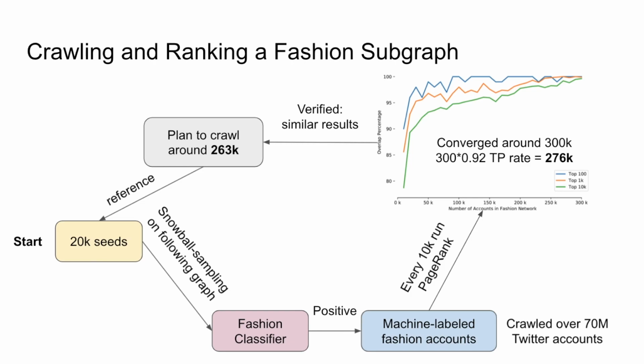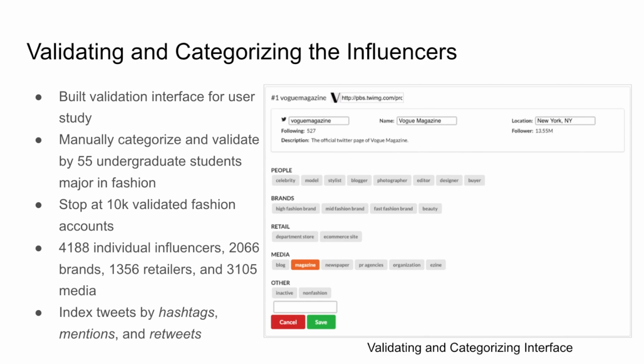which converts around 300K accounts. Combined with the choose positive rate, we have roughly 276K fashion accounts, which is similar to our size estimation. Finally, we built an interface and recruited 55 undergrads from fashion-related majors to validate and categorize the top 10K fashion accounts